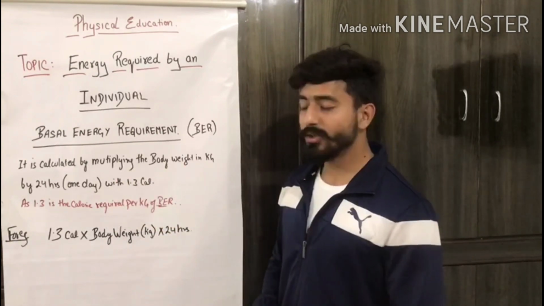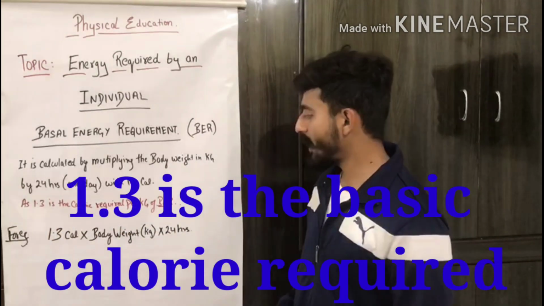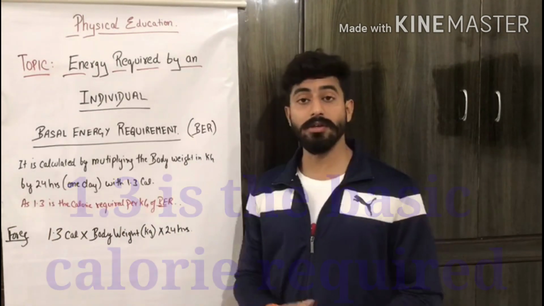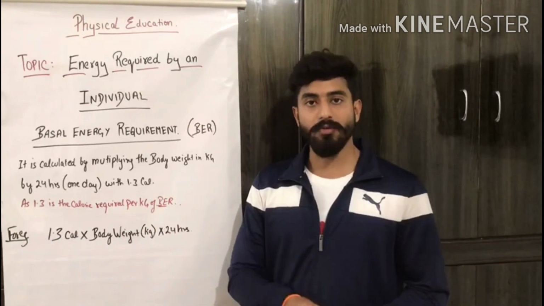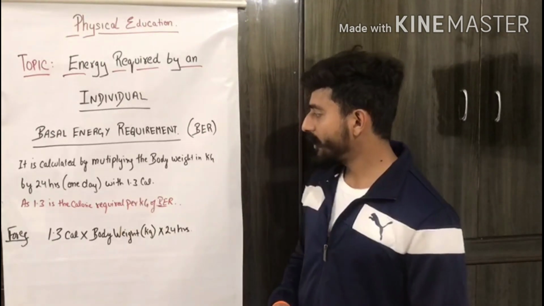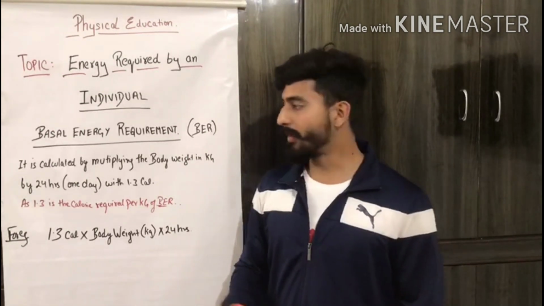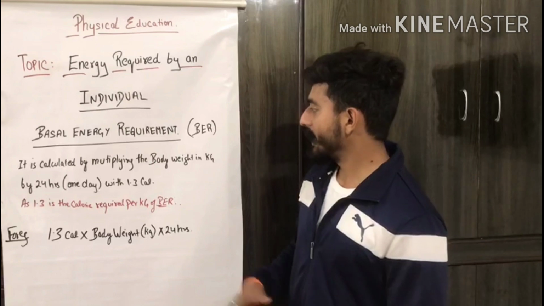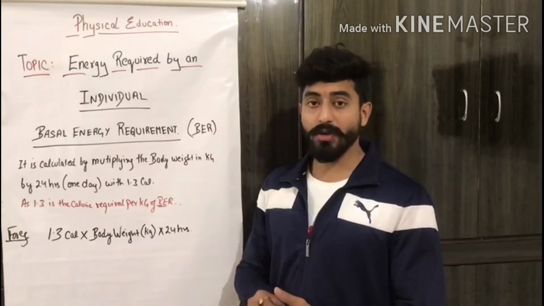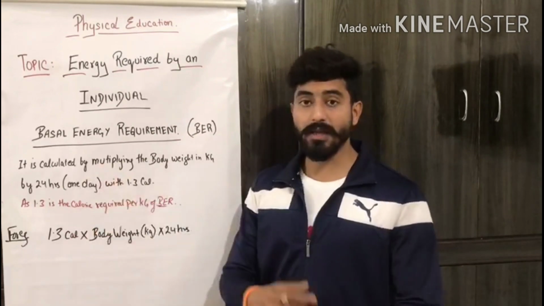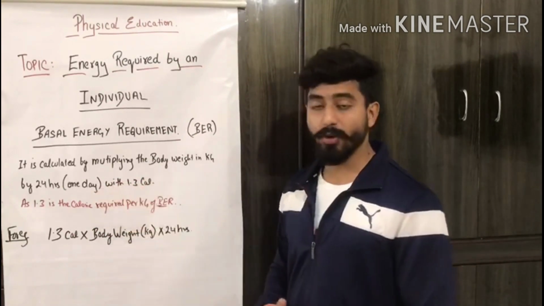The main thing you should note is that 1.3 is the calorie required per kilogram for BER. That means 1.3 is a unit that you have to multiply with body weight and with 24 hours. So 1.3 is the required unit for calculating BER, that is basic energy requirement. It is calculated by multiplying the body weight in kilograms. First you have to take out your body weight in kgs, then multiply that body weight with 24 hours, that is 1 day, with 1.3 calories.